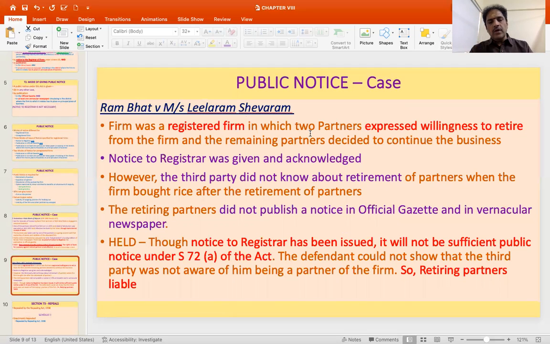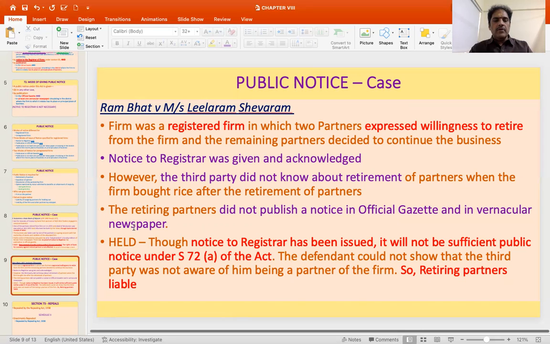So the court held that though the notice to registrar has been issued, it is not sufficient for compliance under section 72A of the Act. So the other two modes have not been done. The defendant could not show that the third party was aware, so the liability can be escaped if the other person does not know him to be a partner. But the defendant could not show that the third party was not aware of him being a partner of the firm. So in that case, the retiring partners were held liable.